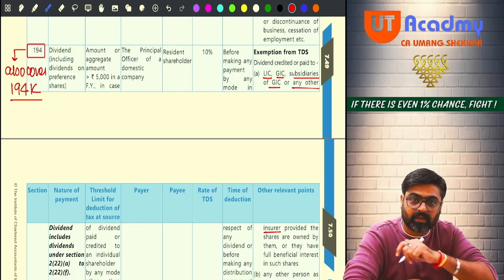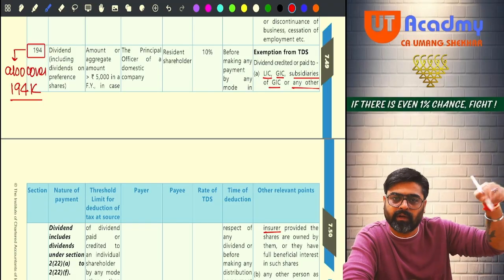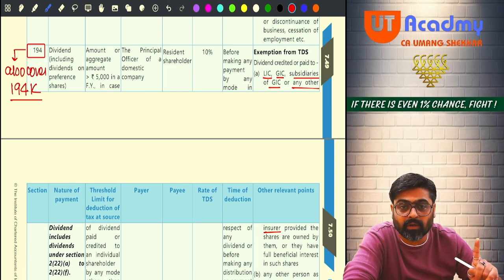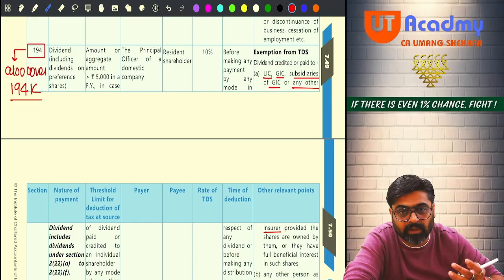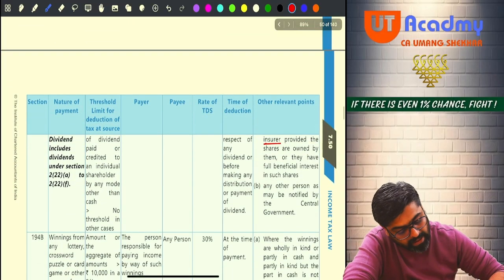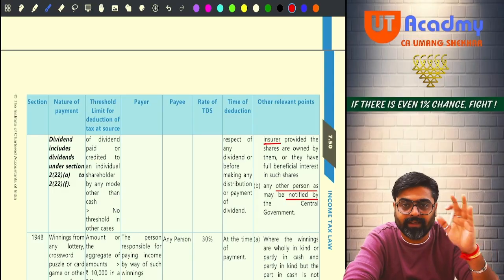So all the companies are required to deduct TDS? No, you all don't deduct TDS. We are going to collect the tax on dividend from them only. In this case, the TDS will not be deducted, if the shareholder is LIC, GIC, any subsidiary of GIC or any other insurance company. Yes or no? Or any other person may be notified by the CG. So as of now, there is no other person notified. Only these persons are notified.